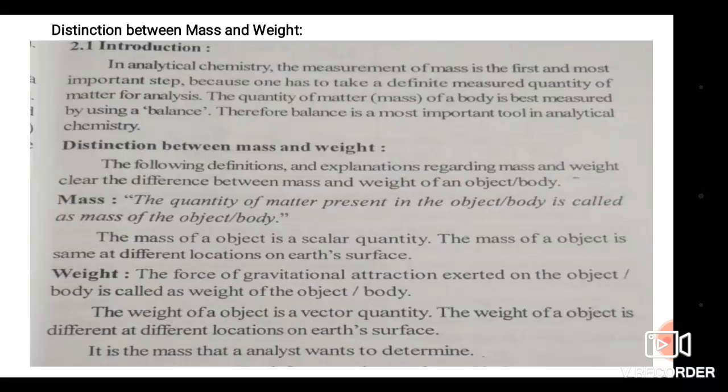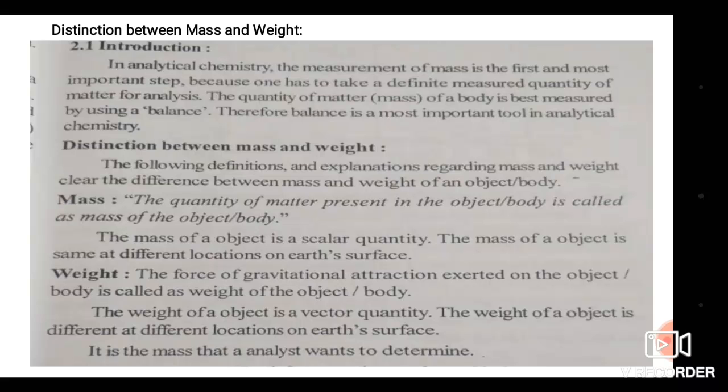The mass of an object is a scalar quantity. It does not depend upon the direction, only upon the magnitude. The mass of an object is the same at different locations on the earth's surface, as well as on the moon. Mass does not change with change in place.